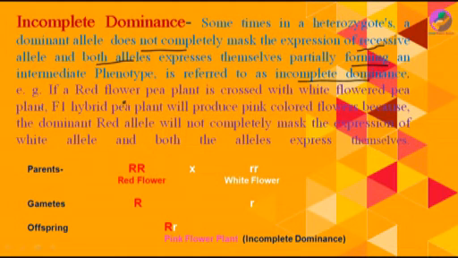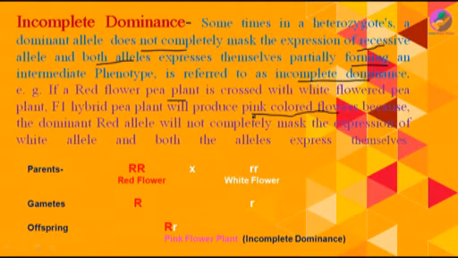See, if a red flowered pea plant is crossed with a white flowered pea plant, the F1 hybrid pea plant will produce pink colored flowers. So see here, pink colored flowers. This is an intermediate phenotype between red and white. It will produce offspring other than the parents.